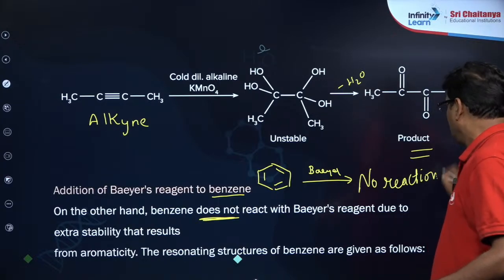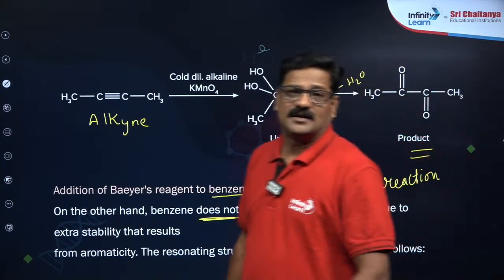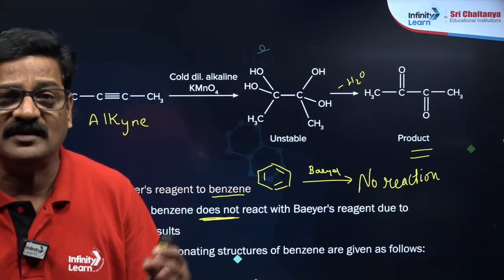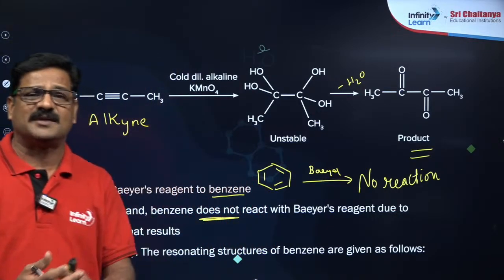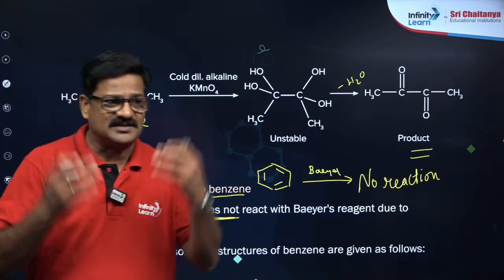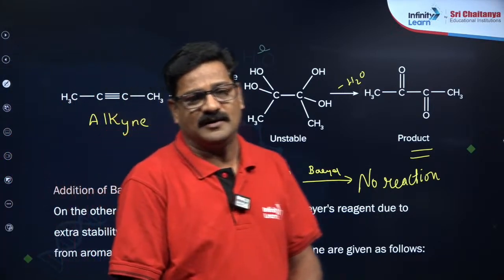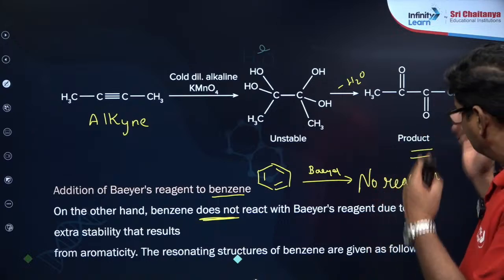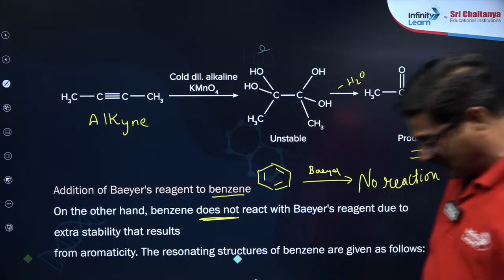Despite 3 double bonds in benzene, benzene is not behaving like an alkene. This is a big question mark. That's the reason why benzene is not reacting with Bayer's reagent.